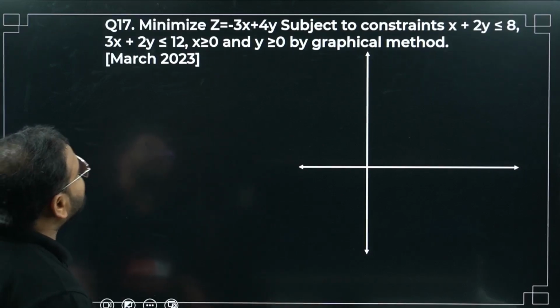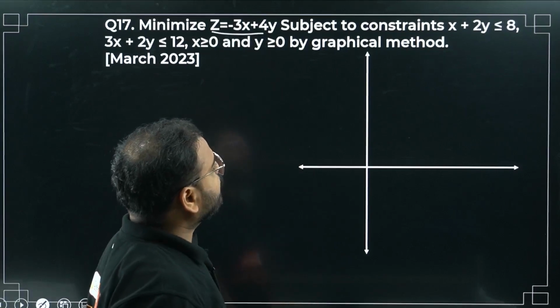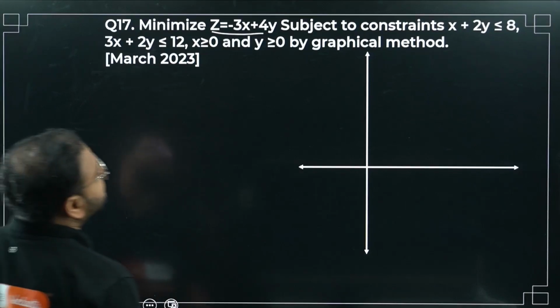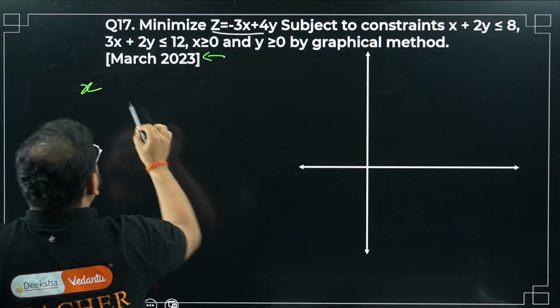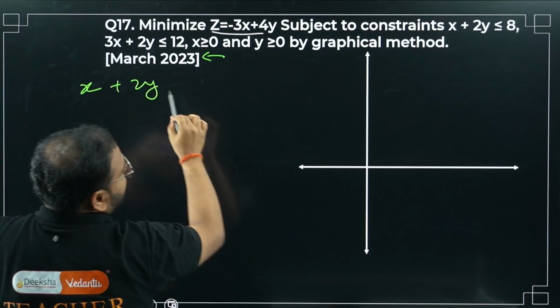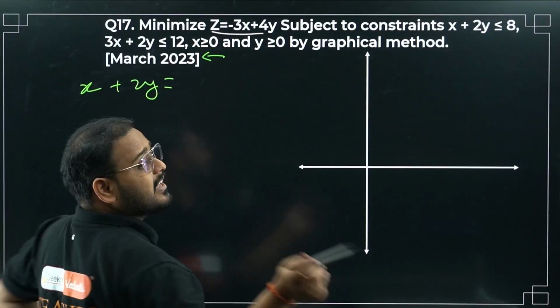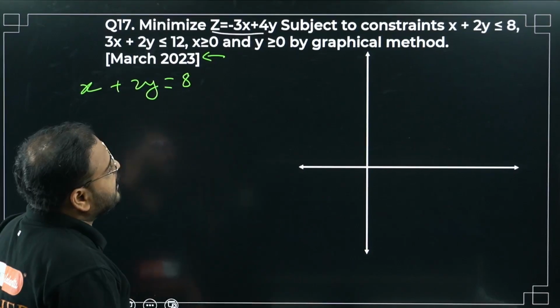Minimize Z equals minus 3x plus 4y. That is the objective function, subject to constraints. So again, a PYQ from the March 2023 paper. Please check x plus 2y. How do we handle that constraint? In linear form? In equation form? Let's write the equation: x plus 2y equals 8.